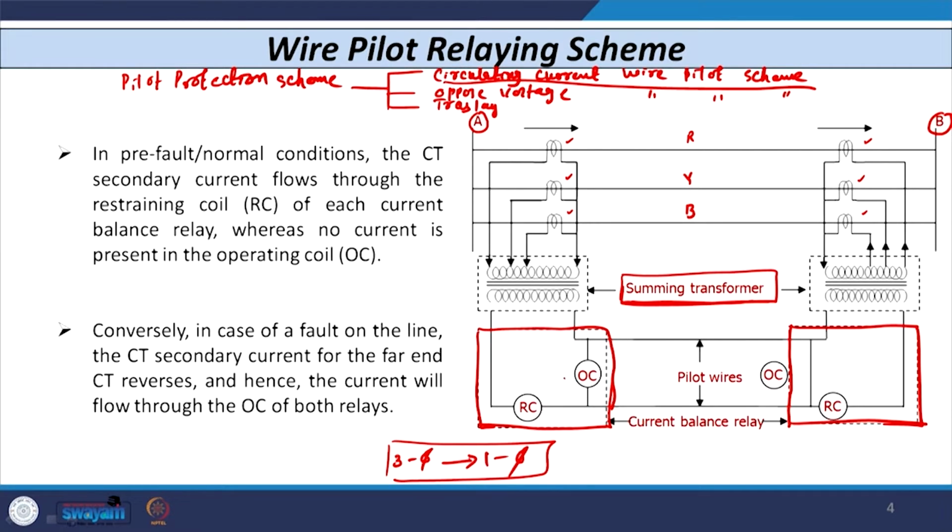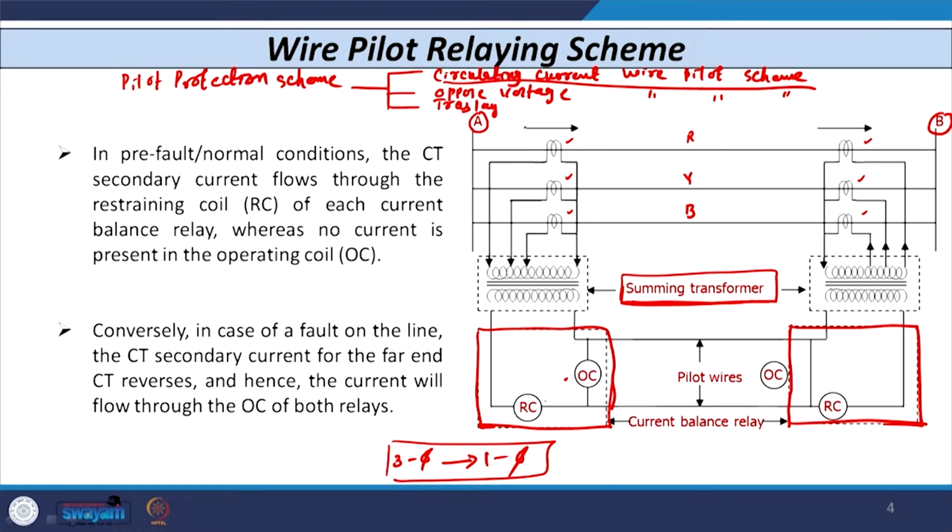It has two coils: one is the operating coil and the other is the restraining coil, that is RC, and then you have the physical pilot wires. These are all the physical pilot wires connected on each side, at substation A as well as B. Now, suppose during normal condition, when there is no fault, the current is as I have marked in the figure.